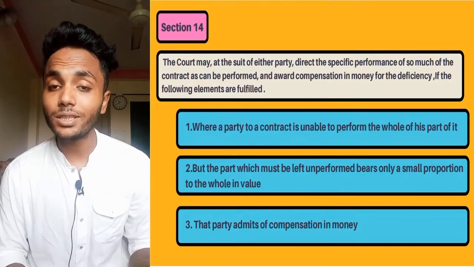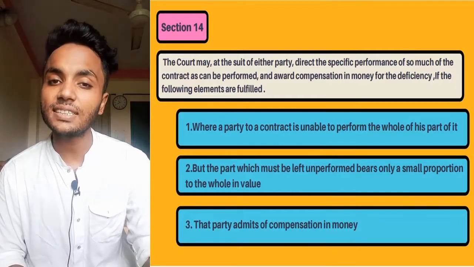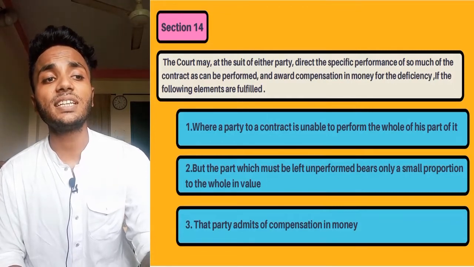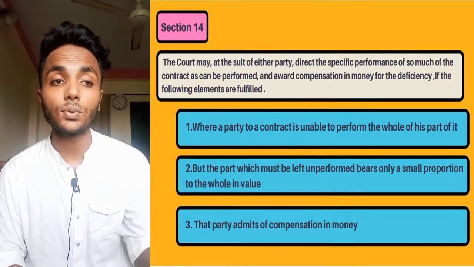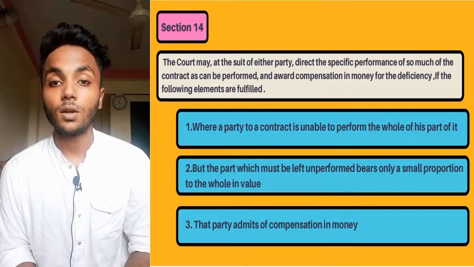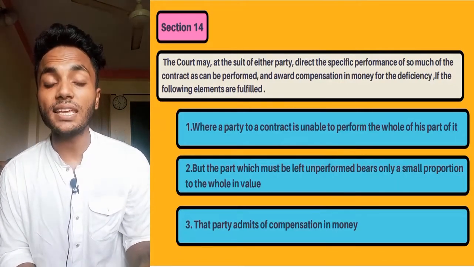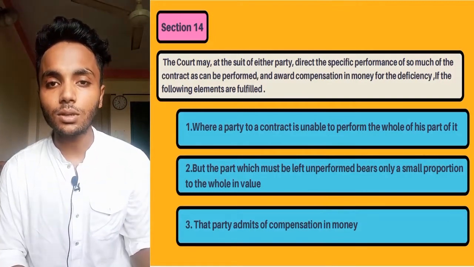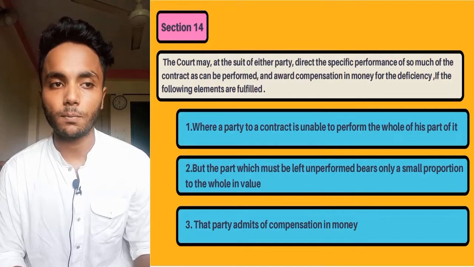So first we will discuss section 14. What is written in section 14? In section 14 it is written that the court may, at the suit of either party, direct. So under section 14, when the part unperformed is small, both the parties can file a suit for specific performance.